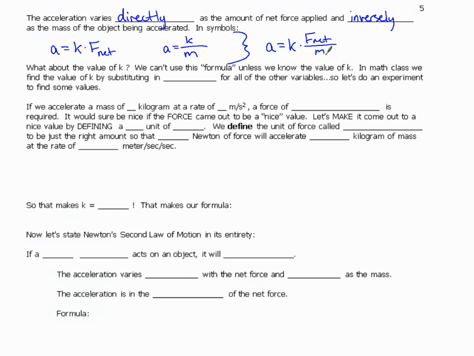What about the value of K? We can't use this formula unless we know the value of K. In math class, we find the value of K by substituting in values for all the other variables. So let's do an experiment to find some values. Let's say we are going to accelerate a mass of 1 kilogram at a rate of 1 meter per second squared. To do this, a force of 1 unit is required. It would be nice if the new unit of force came out to be a nice value. Let's make it come out to being a nice value by defining a new unit of force.